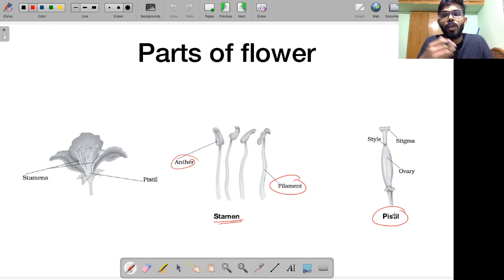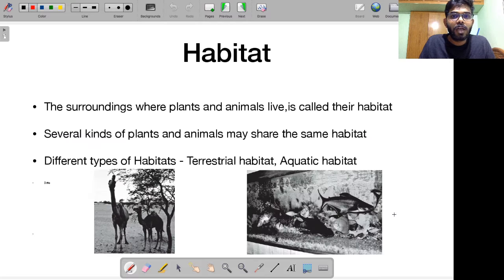Now I am going to continue this discussion and take it forward. We are going to talk about habitat. Nowadays this term is pretty much in the news. You might have heard of habitat destruction, with respect to tigers or many other natural animals living in different parts of the country. This is because of deforestation and urbanization, with the urban population expanding. This loss of habitat is also resulting in man-animal conflict, man-wild conflict, right?